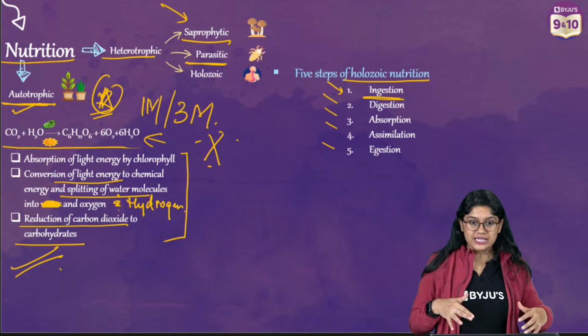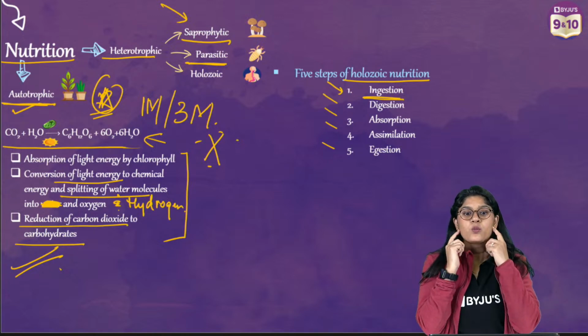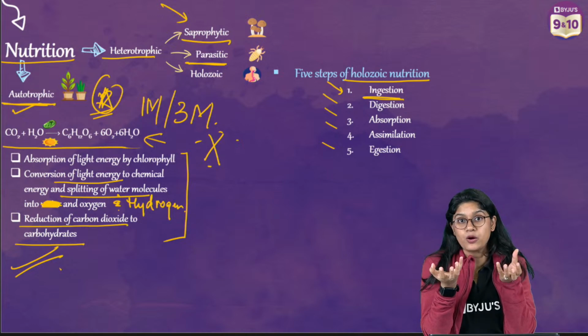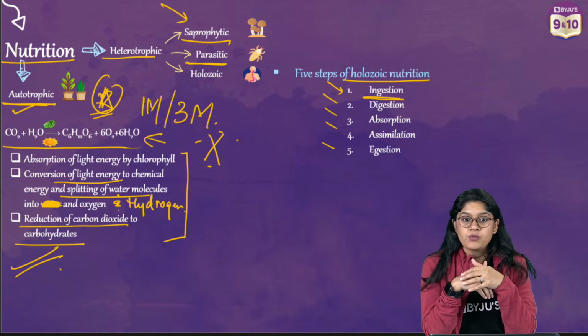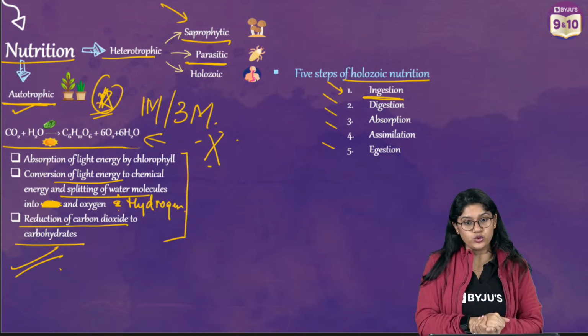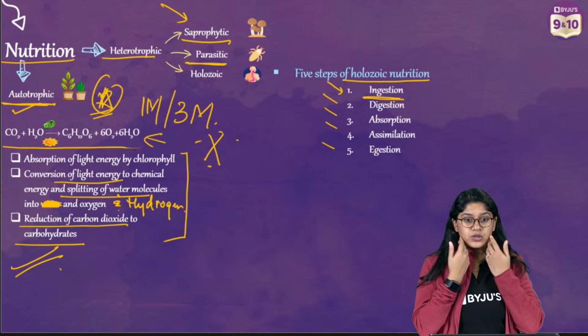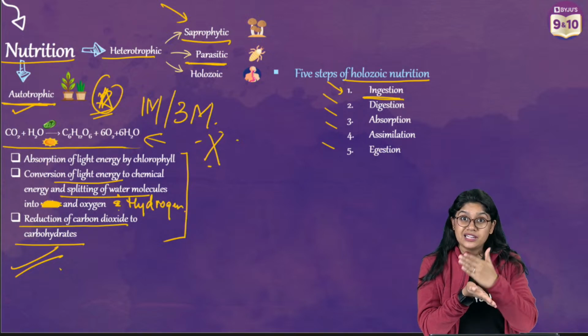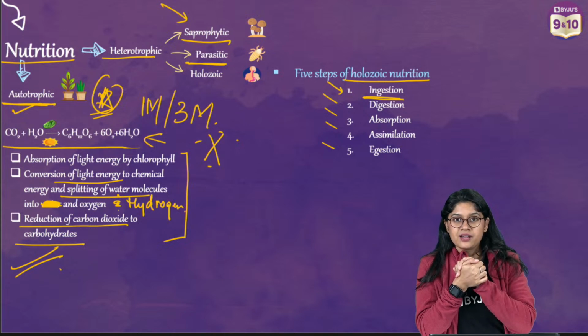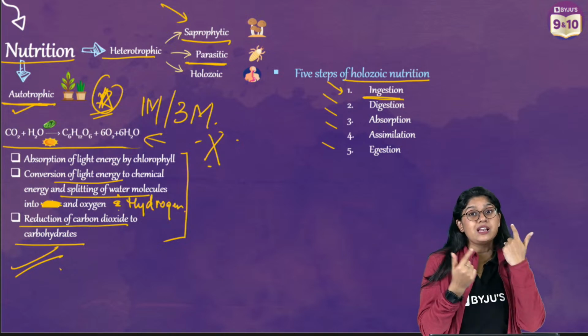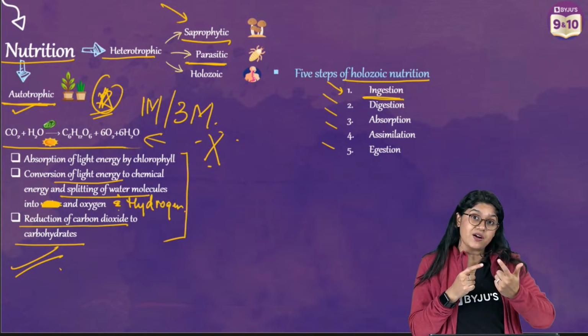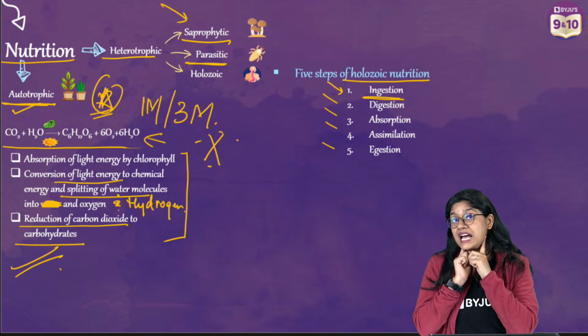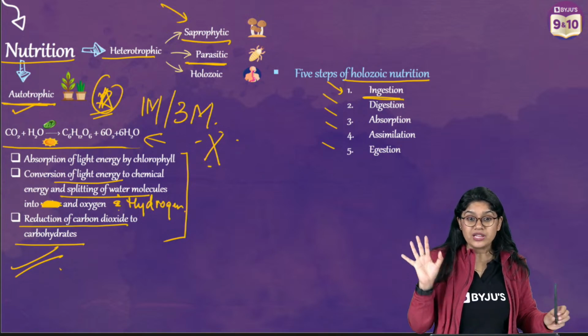So in our body, when we start taking the food, we have teeth, tongue and a mouth. Of course, all of these help us in the intake of the food. We take the food inside our mouth. We have teeth, which help in cutting the food. Then we have the tongue, which helps in mixing it with the saliva. And, of course, we have salivary glands, which secrete a very important enzyme, the salivary amylase.